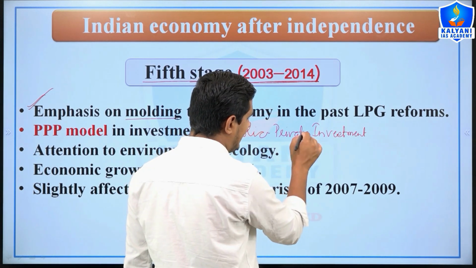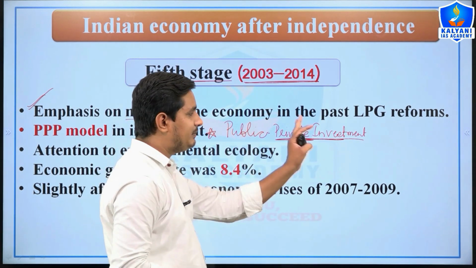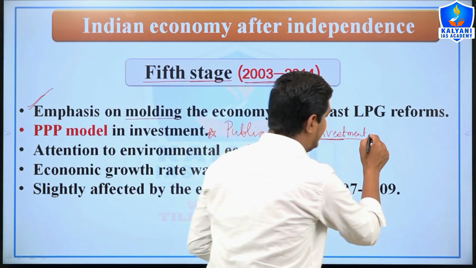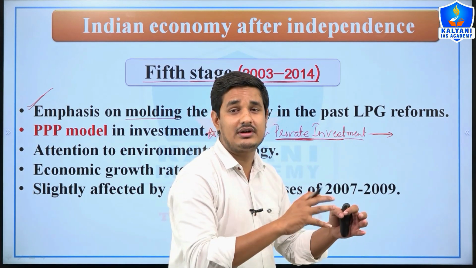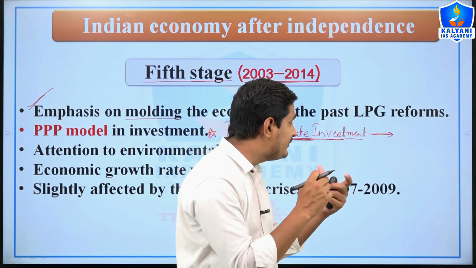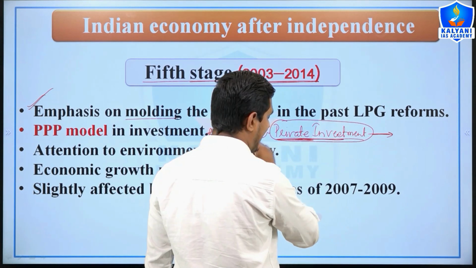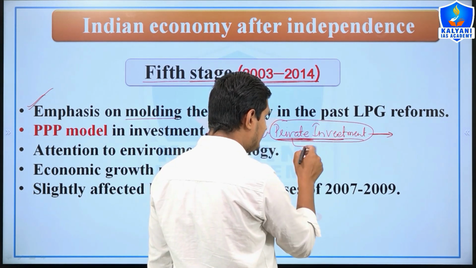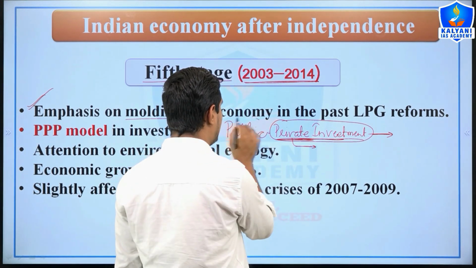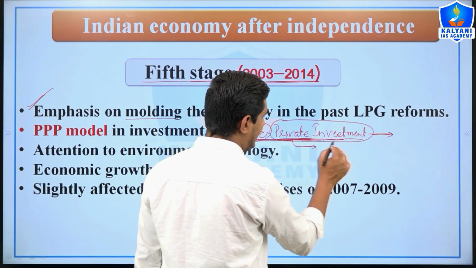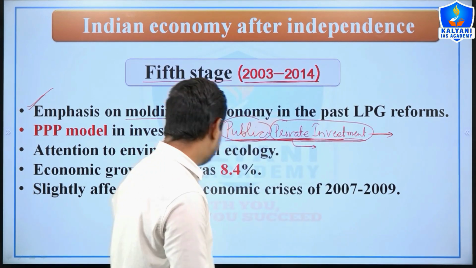Here, the government can take money from the private sector. Public means government, and a private entity can invest in a particular area, for example infrastructure: construction of roads, dams, and bridges. So the government and the private sector can construct a road, and later the investment of the private sector can be paid by the government. So this was the public private investment model which was implemented after 2003, right?